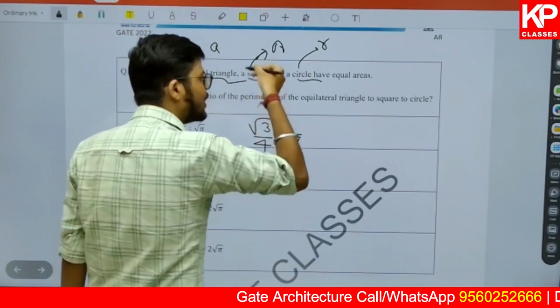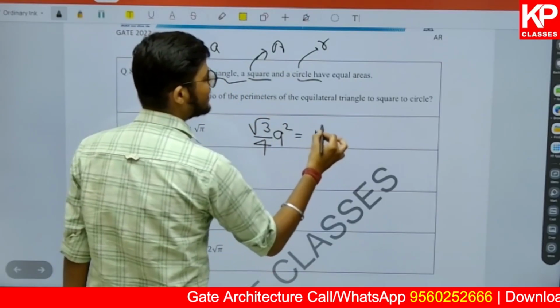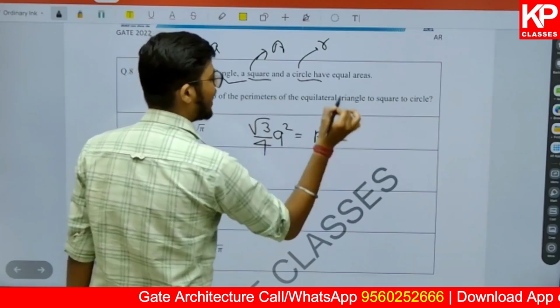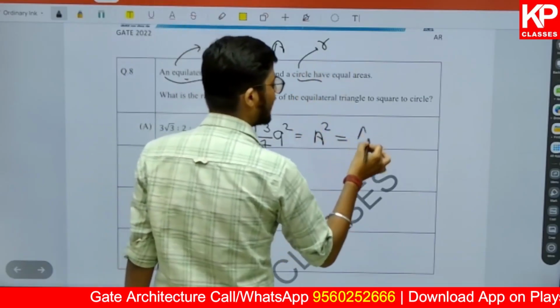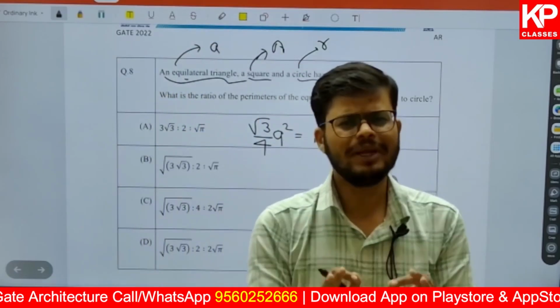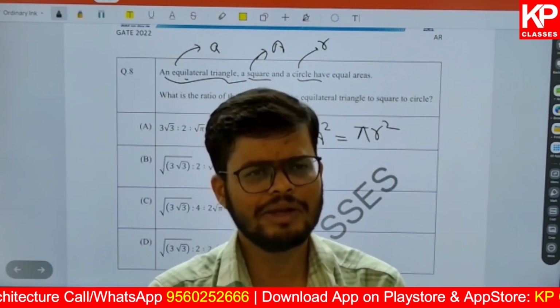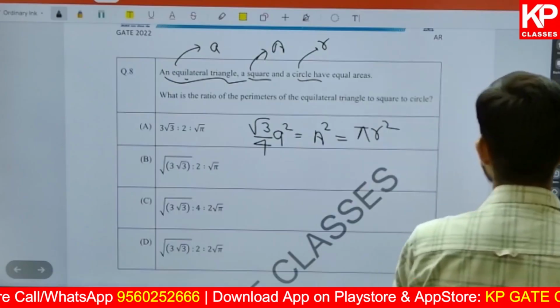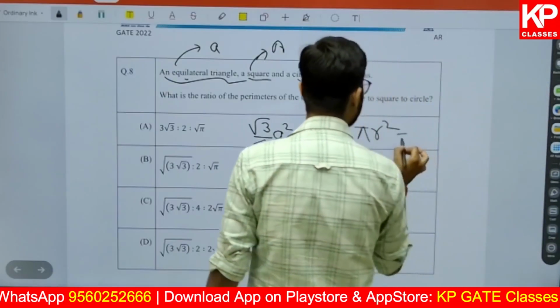That is equal to the area of a square. So if the side is a, the area will be a square. That is equal to the area of the circle, which is pi r square, and they are equal. So if they are equal, they will be equal to a number. They will be equal to a unit. Let's assume that unit is going to be 3, right?